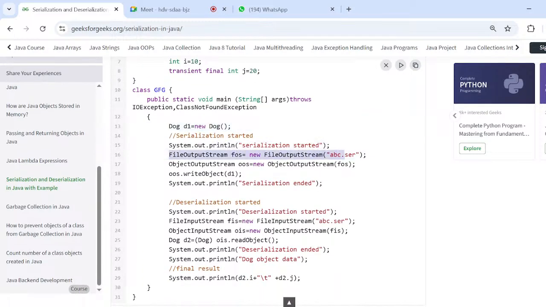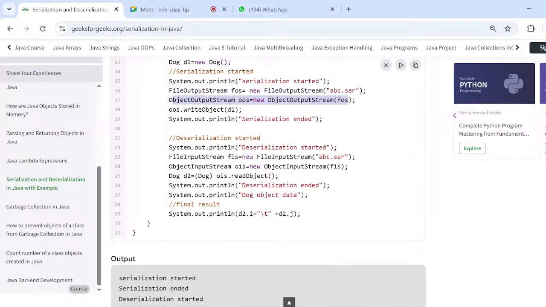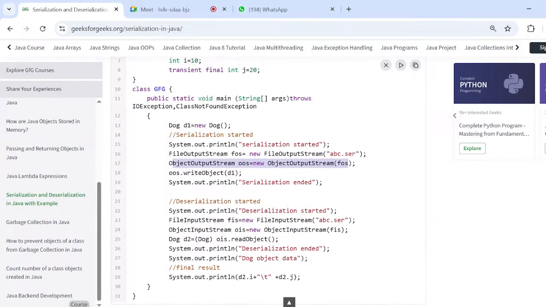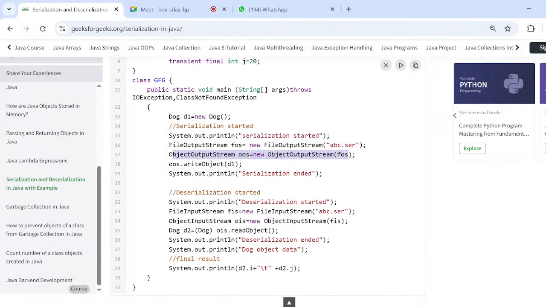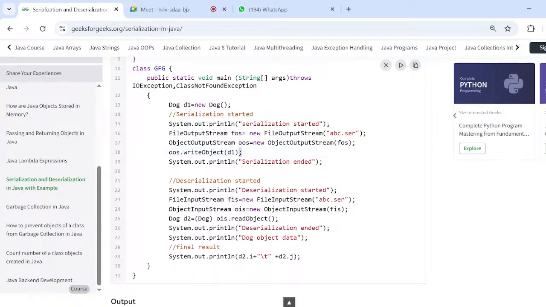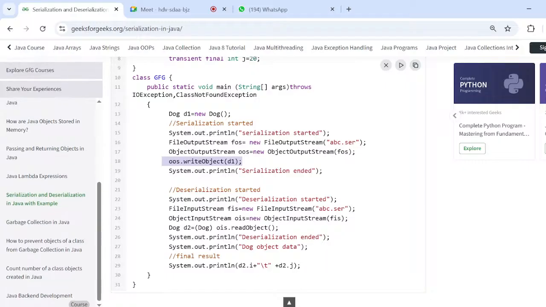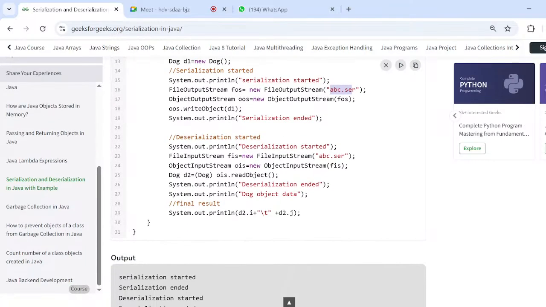FileOutputStream and ObjectOutputStream. These two are predefined classes. Here we will give the file name and our object data we will send to that file.